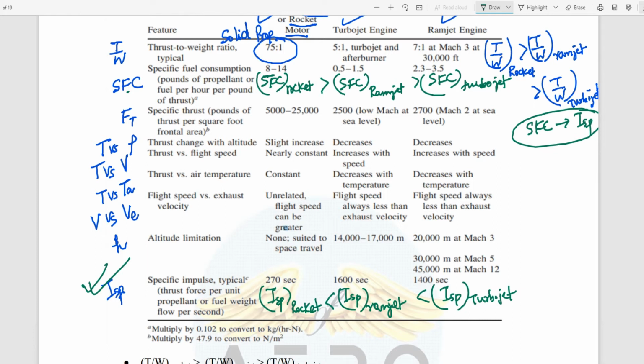Can I state that? So specific impulse for a rocket is less than that of a ramjet, less than that of a turbojet.